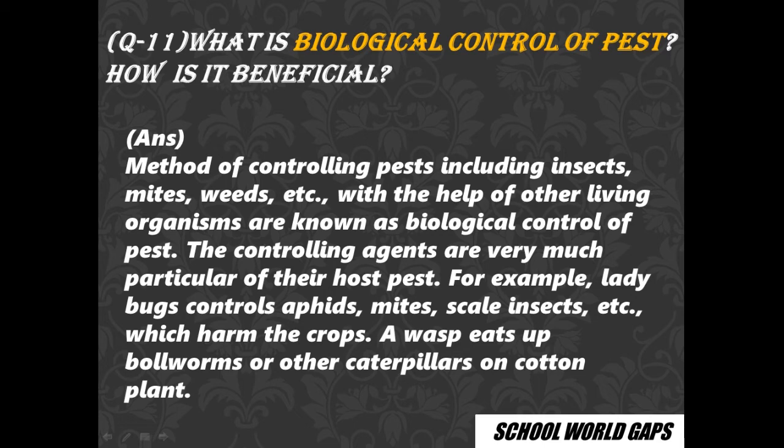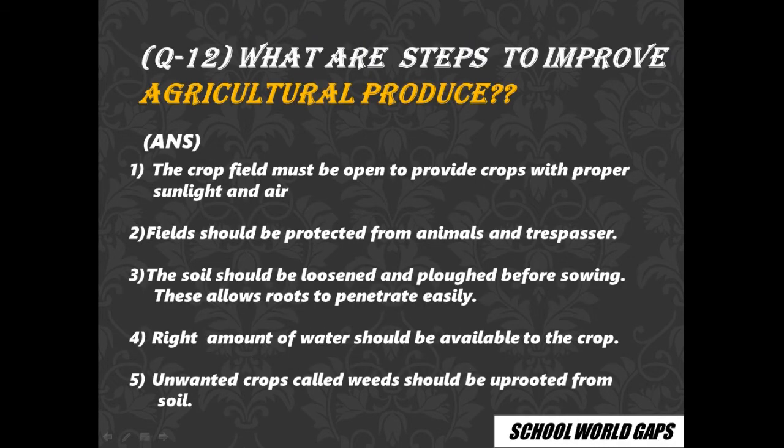Next is question number 12, what are the steps to improve agricultural produce? The crop must be in the open to provide it with proper sunlight and air. Nothing should be covered on top, the sky should be visible.